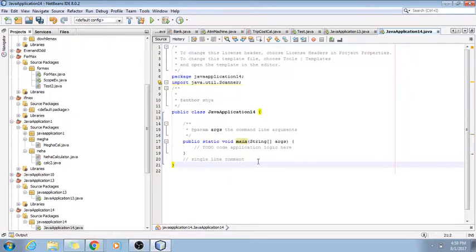Okay, so that's a single line comment. And then for a multi-line comment, and this is when it spans over more than one line, you put a forward slash, and then an asterisk or star, and then you type what you want to type. And then you end it with an asterisk and slash, and here the IDE automatically did it for us.